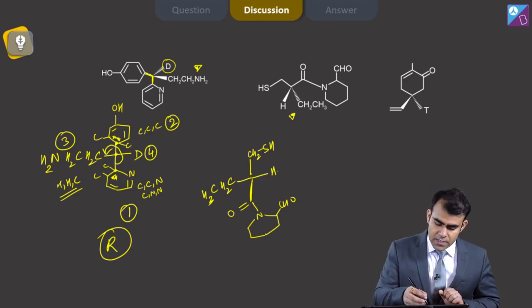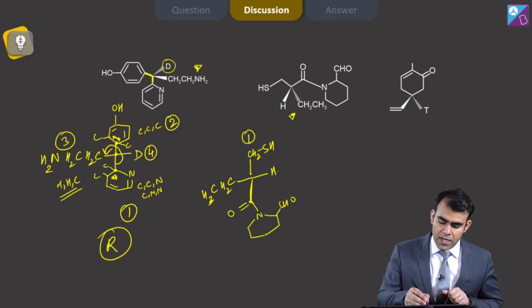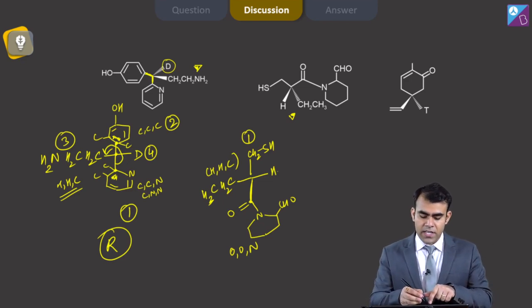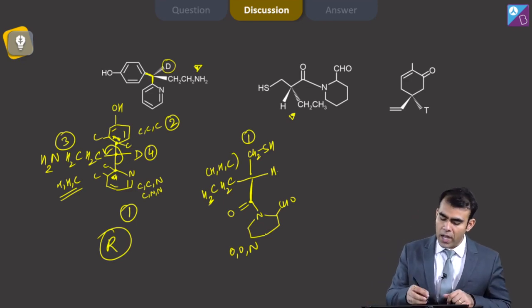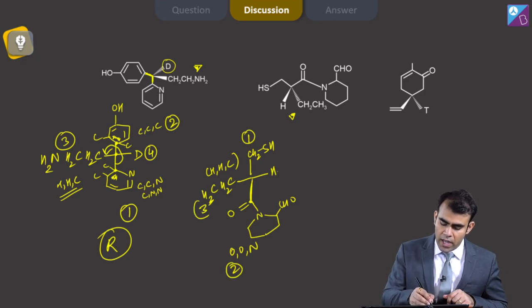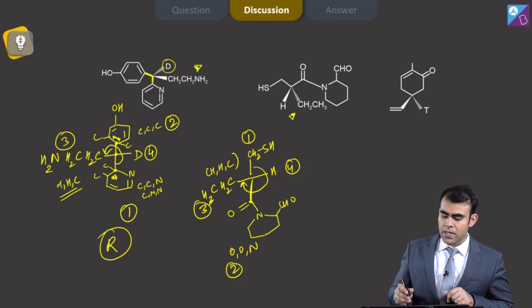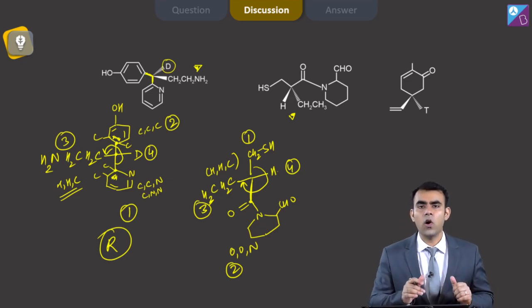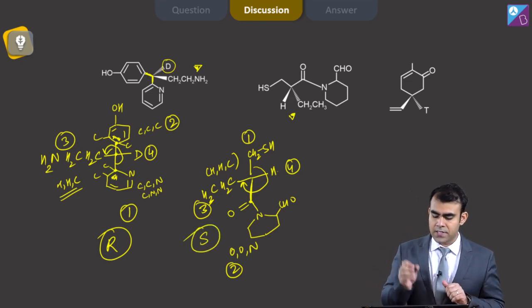After that, this one is 1 because carbon is attached to sulfur here. Here my carbon is attached to 2 oxygen and 1 nitrogen. This is O, O, N. This is sulfur, so sulfur will get higher priority, and here this carbon is attached with H, H, C. So H, H, C and O, O, N, which will get higher priority? Obviously O, O, N. So this is 1, 2, 3, and then 4. If I move from 1 to 2 to 3, then this is R, but we can see that H is on the horizontal, so this is S.